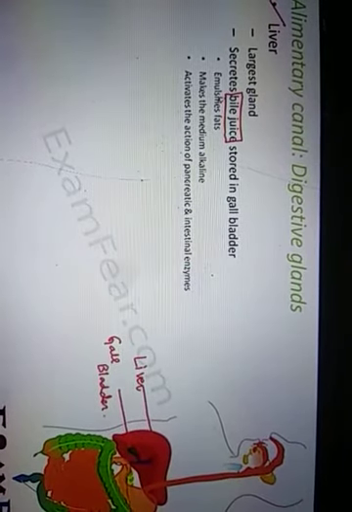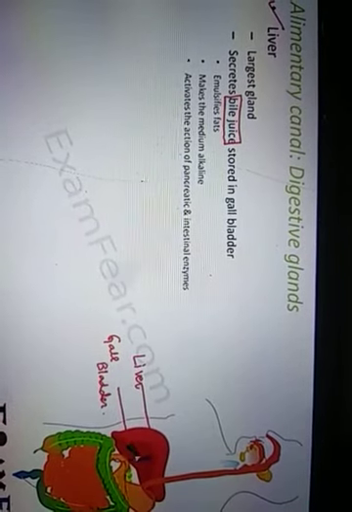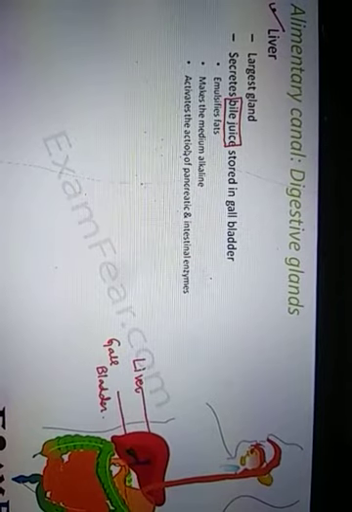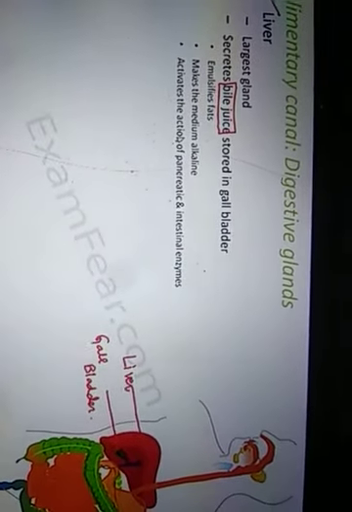Carbohydrate digestion is done. Protein is also done in the stomach. So we are left with fat. The digestion of fat is done with the help of bile juice, which is stored in the gallbladder. This juice makes the medium alkaline. Alkaline is just the opposite of acid. You have something called acid, and you have something called base. Base is nothing but alkaline, so it is basic in nature.